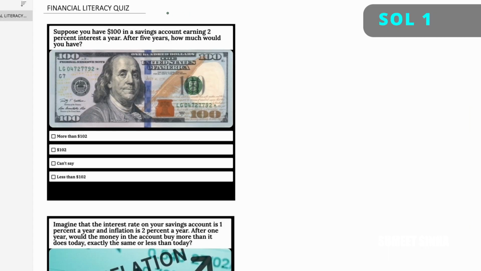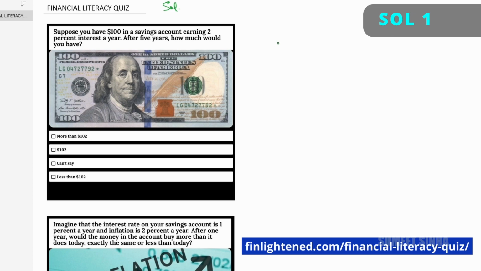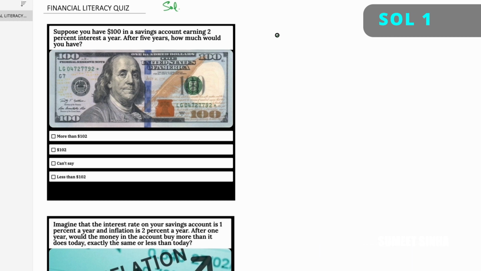All right, so let's talk about the solutions here. The first question was, suppose you had $100 in a savings account earning 2% per year. So we have $100 and it grows at 2% per year. After 5 years, how much money would you have? Here they have just mentioned interest. Interest can be of two types, simple or compound. Let's take a look at both these conditions.